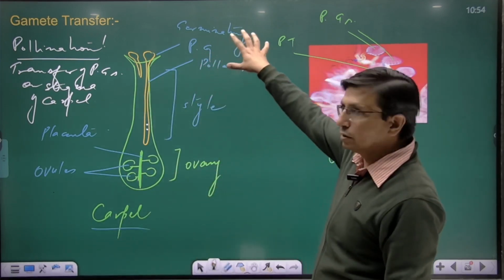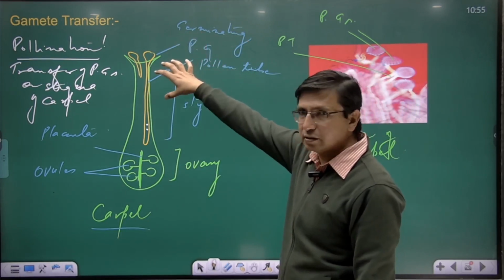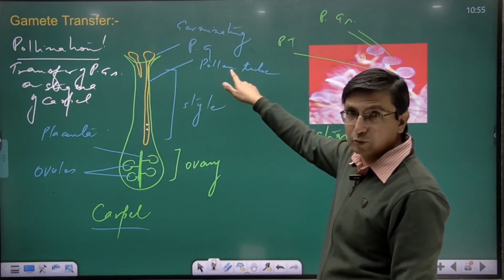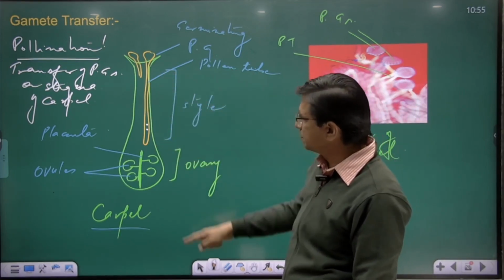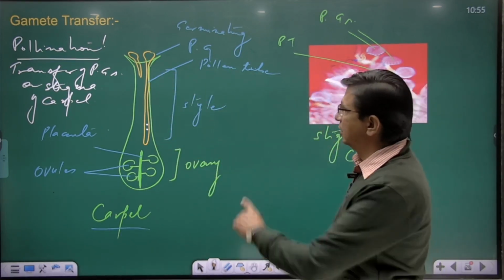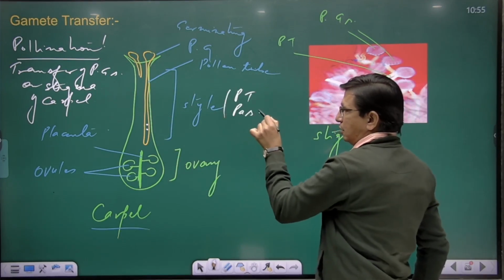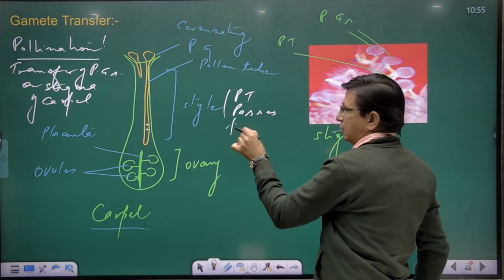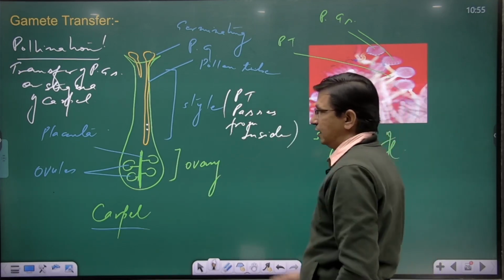Pollination brings the pollen grain onto the stigma where it germinates to produce a pollen tube. See, this is the growing pollen tube, and it passes through the style.